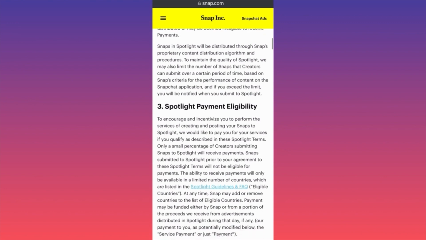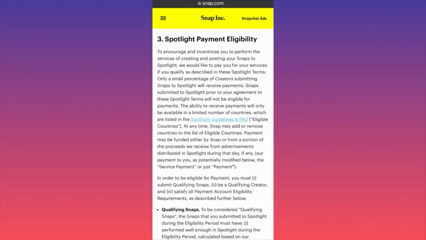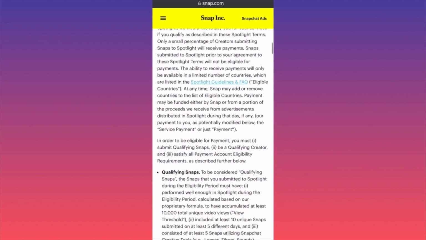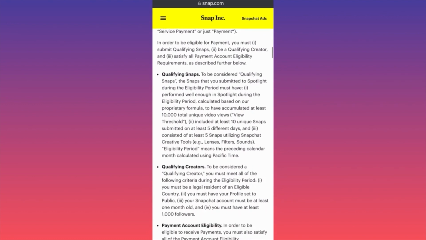Spotlight payments eligibility. Pay very close attention over here, guys. So first of all, in order to be eligible for payments, you must submit qualifying snaps, be a qualifying creator, and satisfy all payment account eligibility described below. First of all, what are qualifying snaps? To be considered qualifying snaps, the snaps that you submitted to Spotlight during the eligibility period must have performed well enough in Spotlight during the eligibility period, calculated based on our proprietary formula, to have accumulated at least 10,000 total unique views,